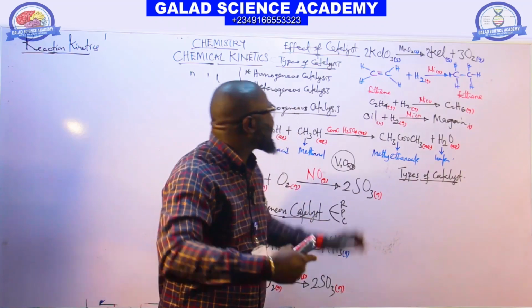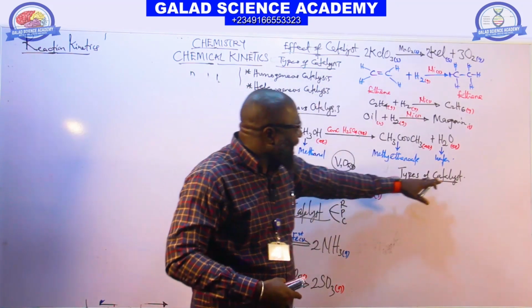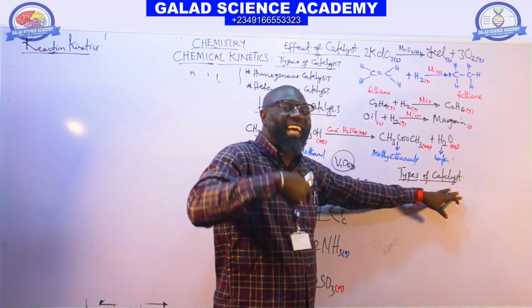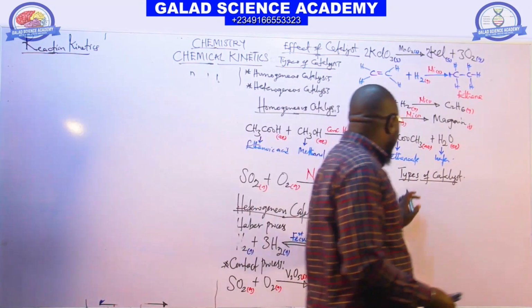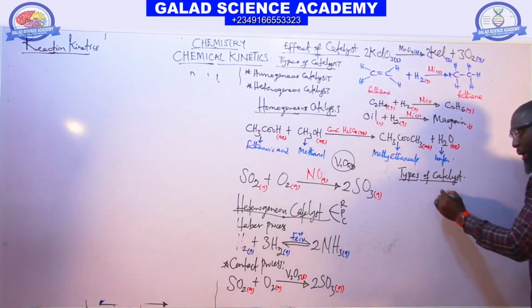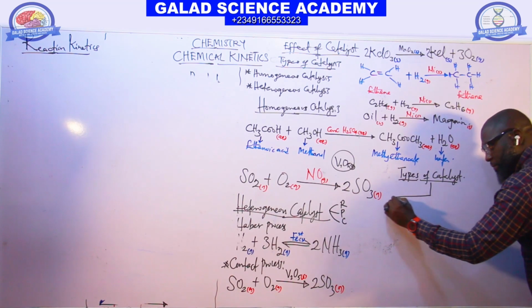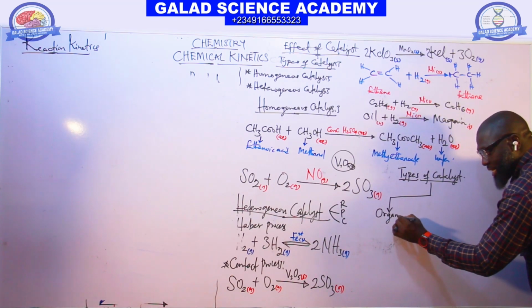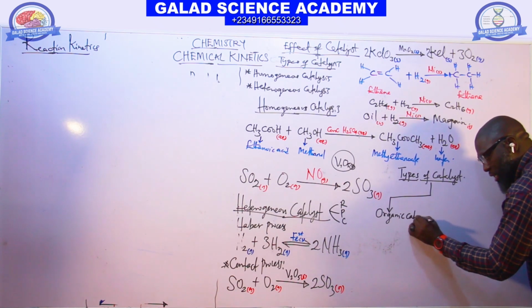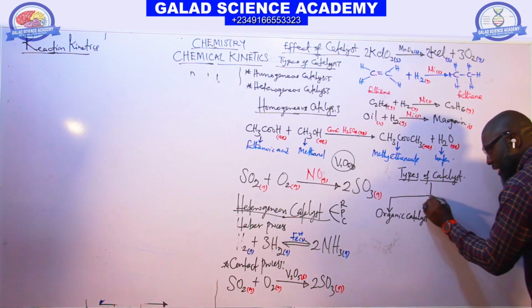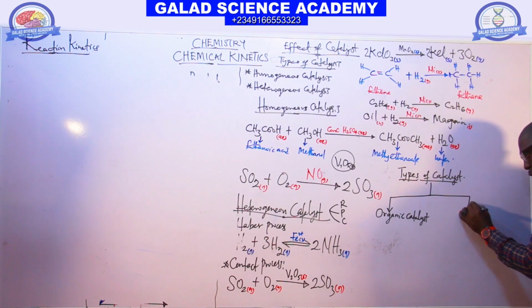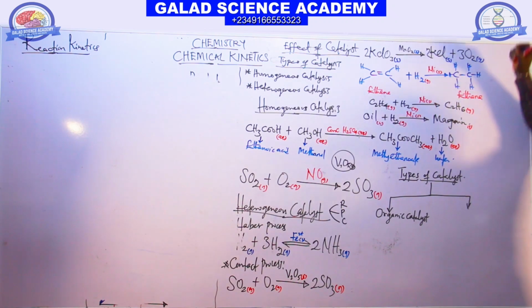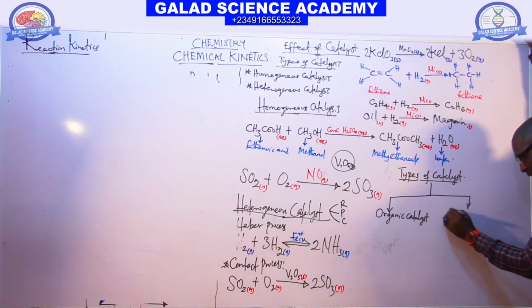The reaction is catalysis, but the catalyst itself is a substance which changes the reaction. The types of catalyst here can be grouped into two parts. We have organic catalyst, and the second one, inorganic catalyst.